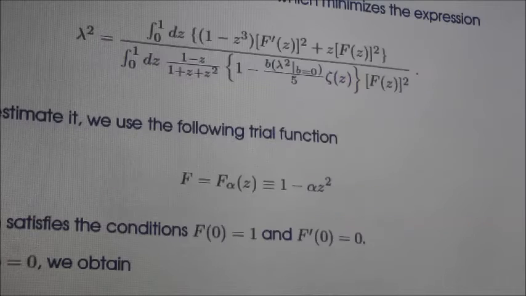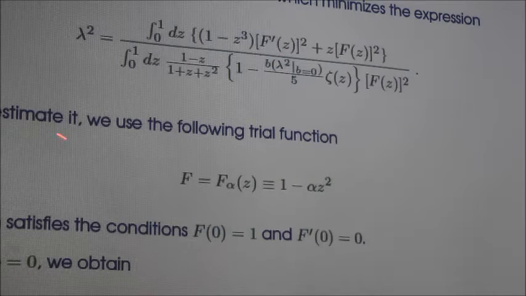So what we immediately do is write down, we want to estimate this lambda square. We write down a functional for lambda square. And the functional is of this form because we have identified the forms of p, q and r. So this is the functional for lambda square. What we know is that if I extremize this lambda square, I get back this Sturm-Liouville equation, and there are boundary conditions. Now the trick is the following: we use a certain trial function now to get a value for